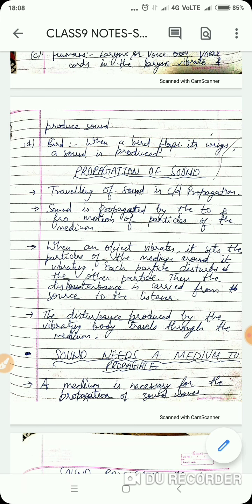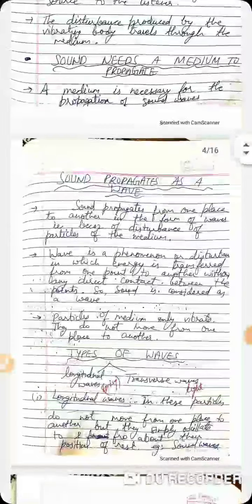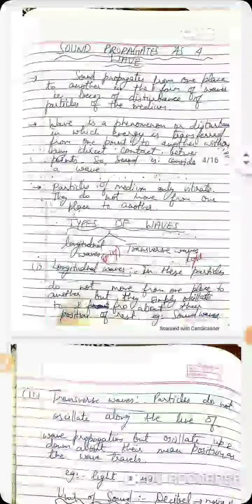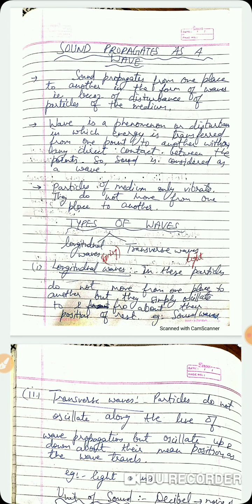Sound needs a material medium to propagate. It always needs a medium to propagate. Medium is necessary for the propagation of sound, and that's why its waves are called mechanical waves. Alright? Sound waves are also known as mechanical waves because it always needs a medium to propagate. Alright? Sound propagates as a wave. Sound always goes from one place to another in the form of waves because of disturbance of particles of the medium. Okay, and what is a wave?